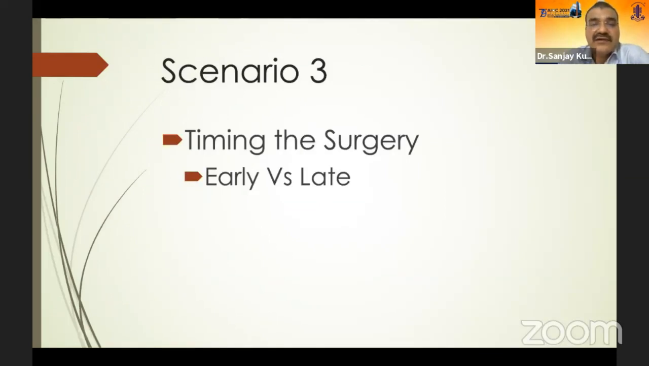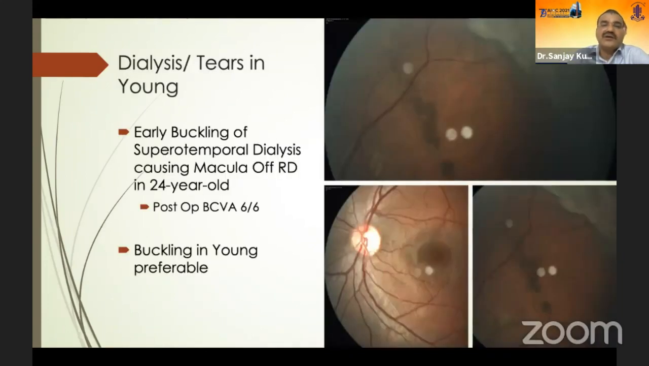Now, next, what is the timing of surgery? It's very, very important to know when to intervene, early or late. So here's a case, a young soldier who had come from a nearby place, Meerut, with a sudden drop in vision following trauma. And he complained of a curtain-like shadow in the left eye. He was seen and diagnosed to have a supratemporal dialysis with a macula-off RD. And a buckling was done in this case, and the patient regained 6/6 vision.